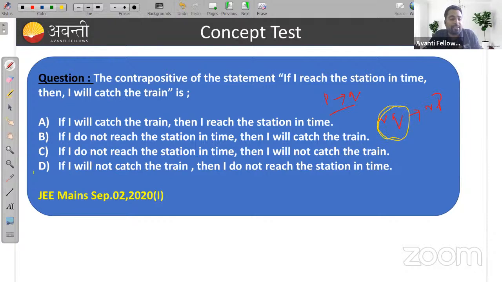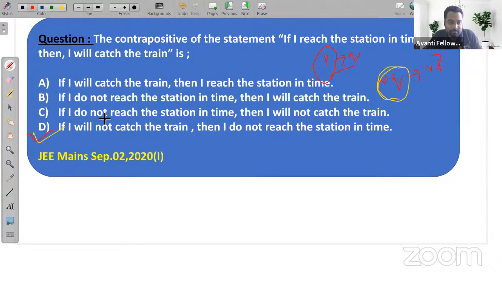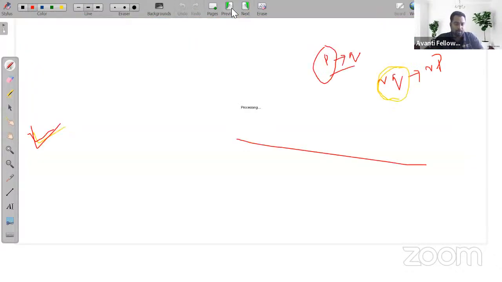So option D is the correct answer, because the negation of P will be, I do not reach the station in time. And the negation of Q, where Q is, I will catch the train, will be, I will not catch the train. Then I do not reach the station in time. So this is the answer for contrapositive.